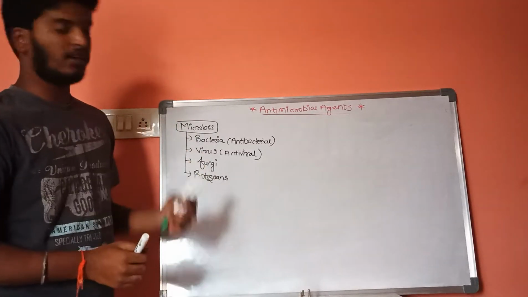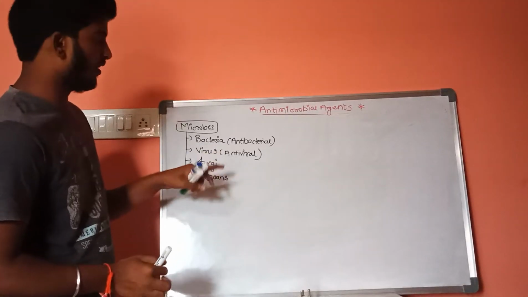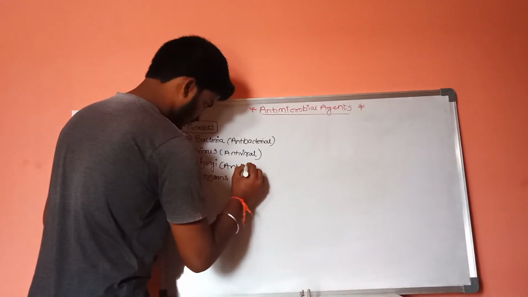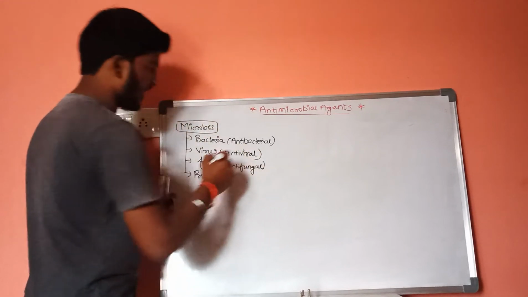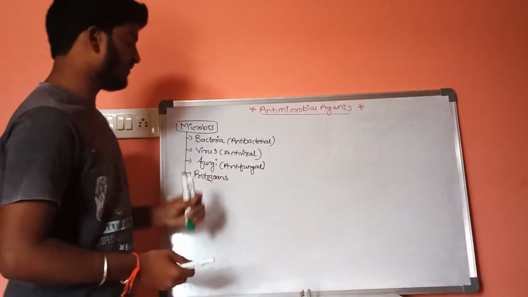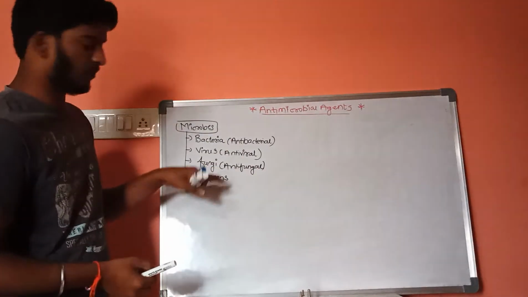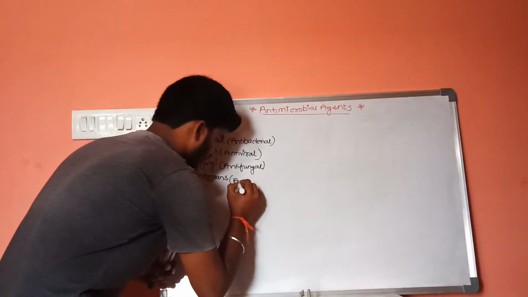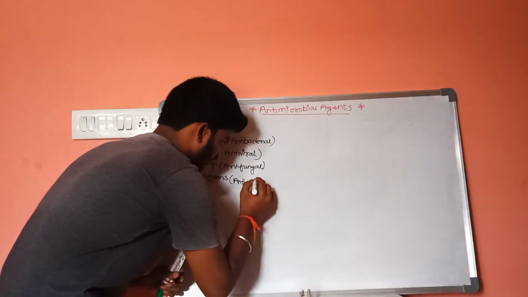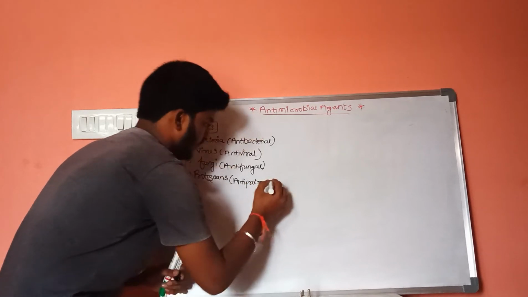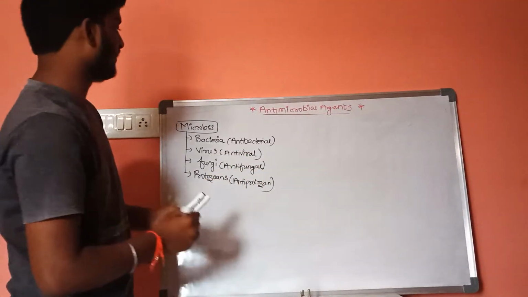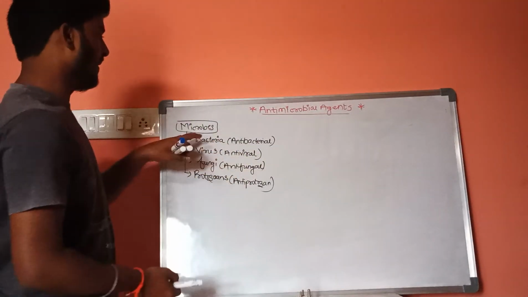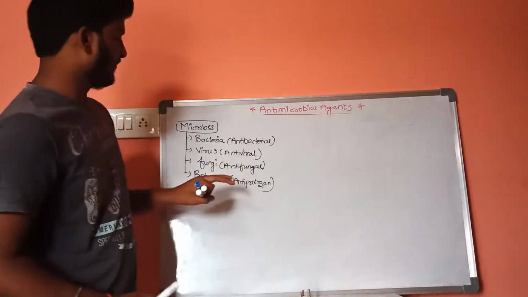The drugs which inhibit or kill the growth of fungi are called antifungal drugs. And the drugs which inhibit or kill the growth of protozoans are called antiprotozoal drugs. These are the 4 different types of pathogens which come under microbes: bacteria, virus, fungi, protozoans.